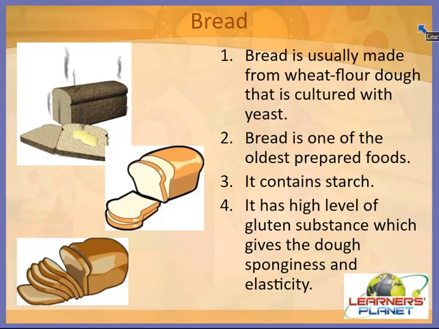And what is actually dough? Yes, it is a paste made out of any cereal by mixing the flour with water, right? So dough is made by mixing the flour of wheat with water, and then the dough which is prepared is used to make bread.